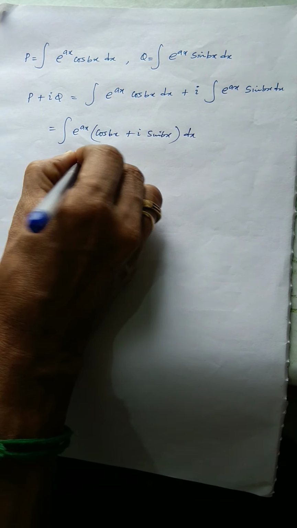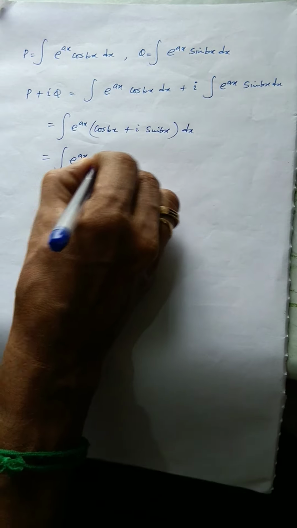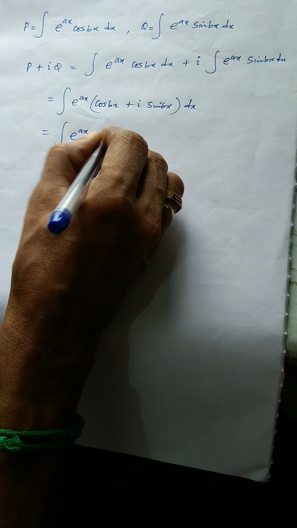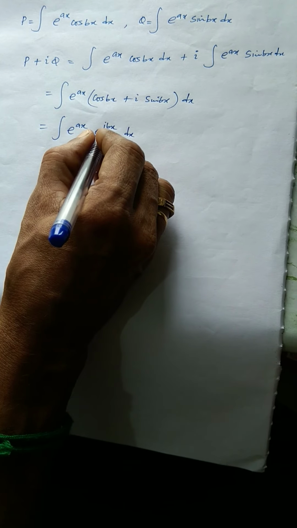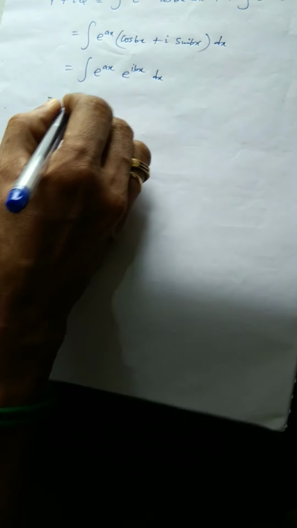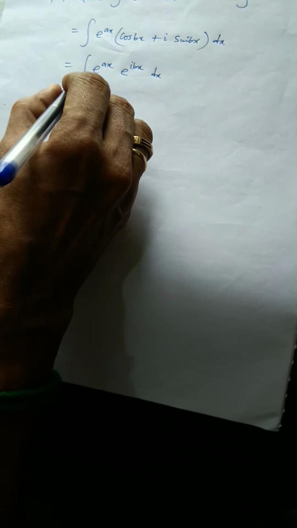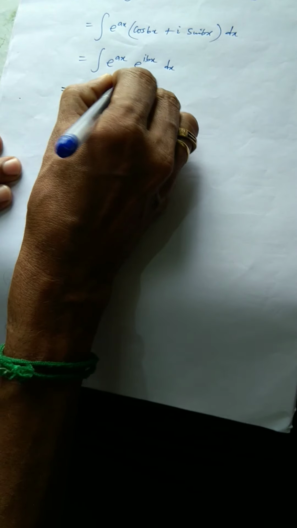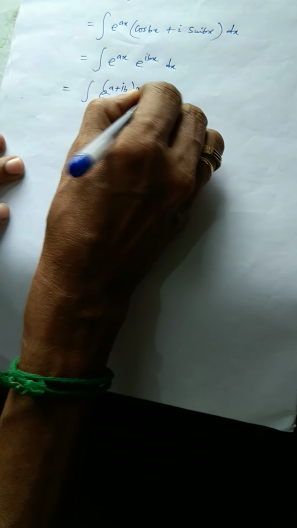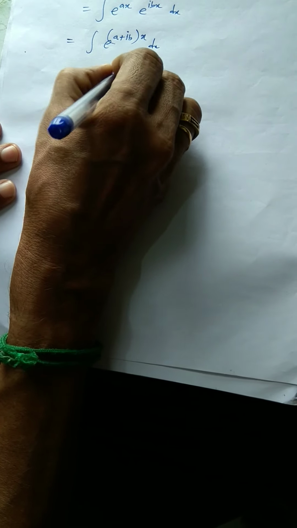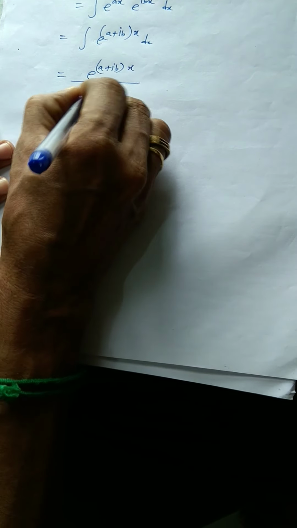You can write it in complex form, Euler form, e power ibx. e power i theta is cos theta plus i sin theta, so with theta as bx, e power ibx is cos bx plus i sin bx. So I am converting into a very simple form using a complex function. So I can rewrite it in a single form, e power a plus ib x dx. Now I am going to integrate this function: e power a plus ib x by a plus ib.